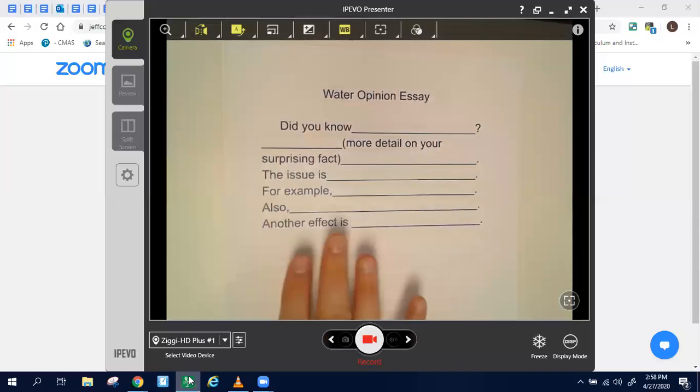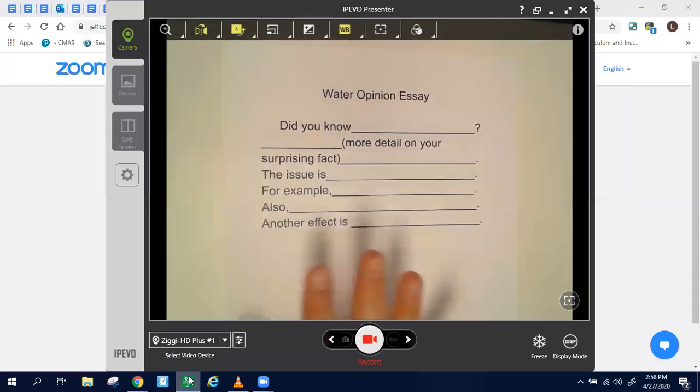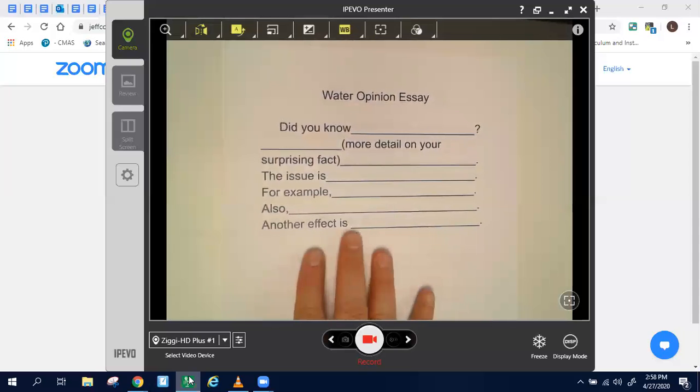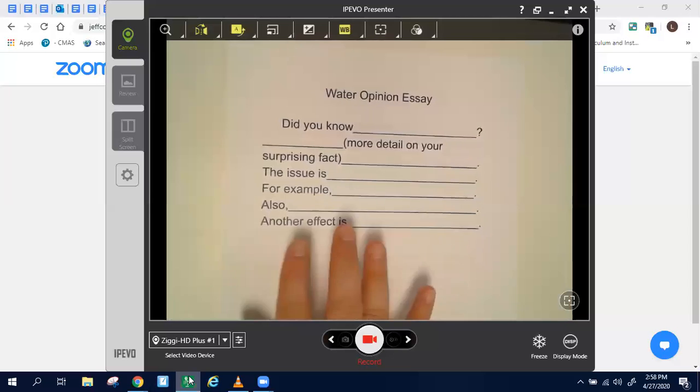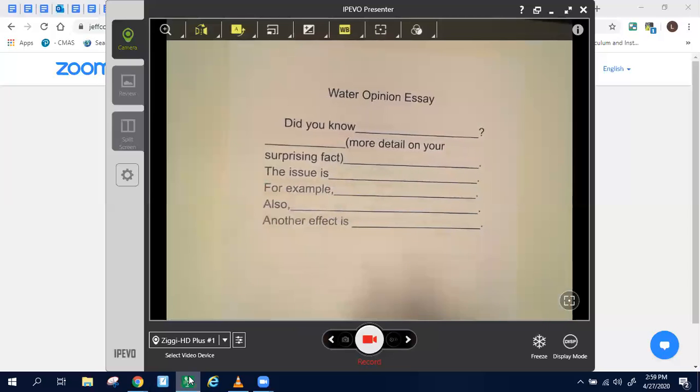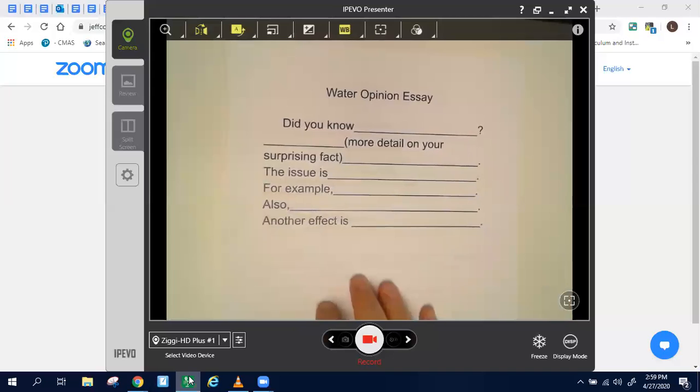Now, if you are a person who does not like to follow, who likes to write everything on their own and doesn't want to follow the sentence stems, please do your own work. That is fine. If you are struggling and need some help, these are some good ways to know how to do these. So I'm going to switch you real quickly